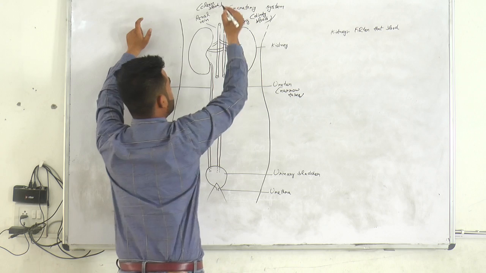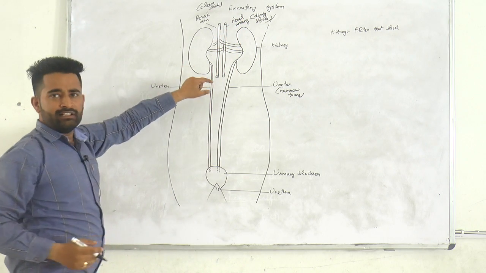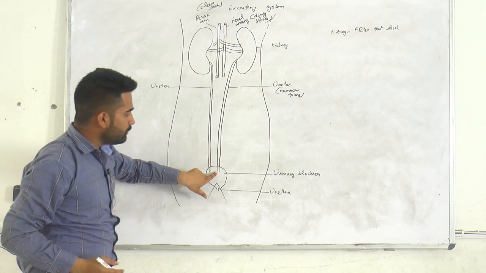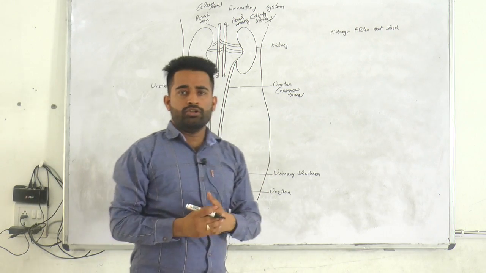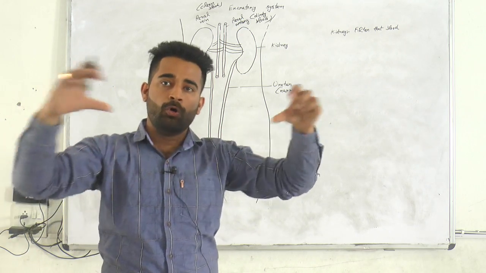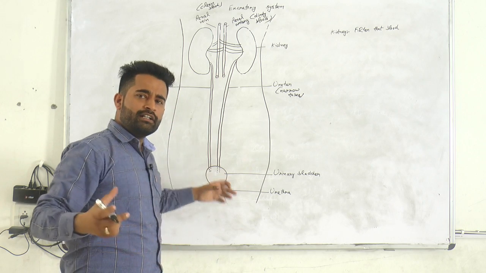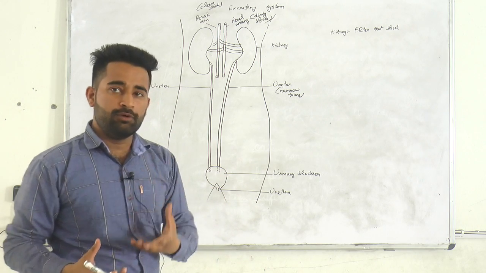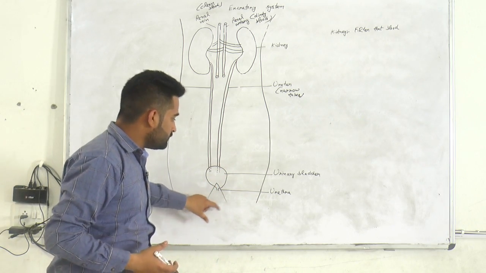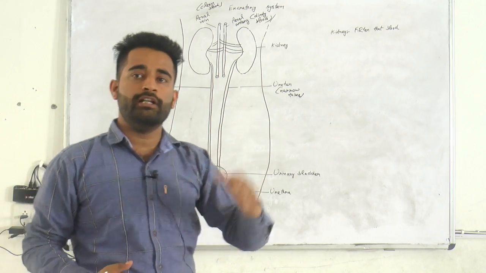Now see here, all the dirt, or you can say the dirty water, urine, will collect in the urinary bladder. The urinary bladder is a soft muscular bag that holds all the urine. When this bag is full, the urine comes out of the body through the urethra.